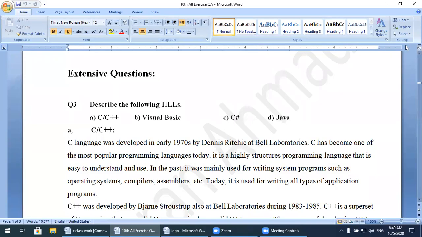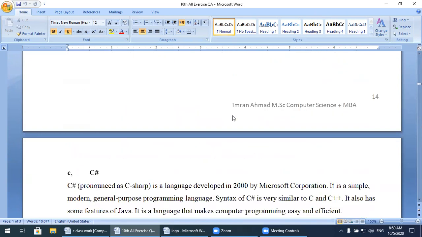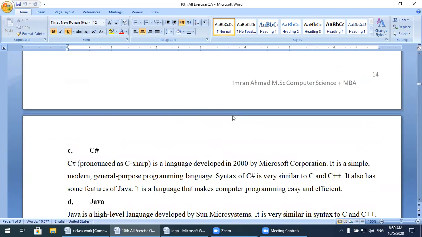Dear students, as you know, we were discussing chapter number 2, extensive questions. In the previous lecture, we described the following high level languages. HLLs stand for high level languages. Over there, we defined C, C++, Visual Basic, C Sharp, and the last one was Java. We already explained this topic in great detail.